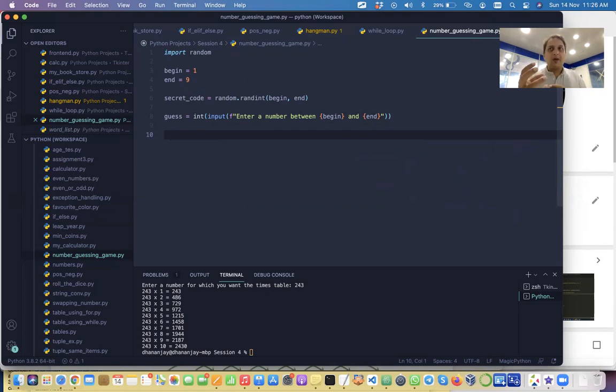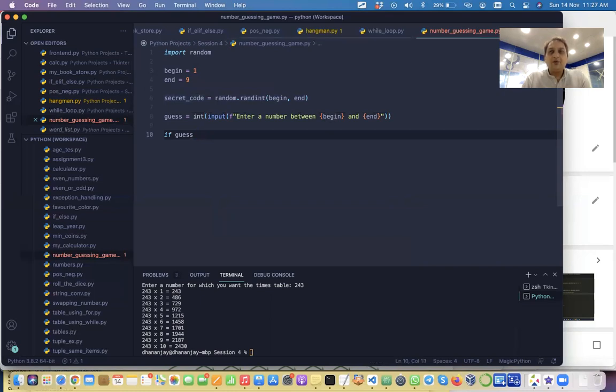What should happen now? So far we have come up with the secret code, and then we have got the user guess. Now we have to compare, right? If the user input is equal to the random number, yes, equal is also fine, right?